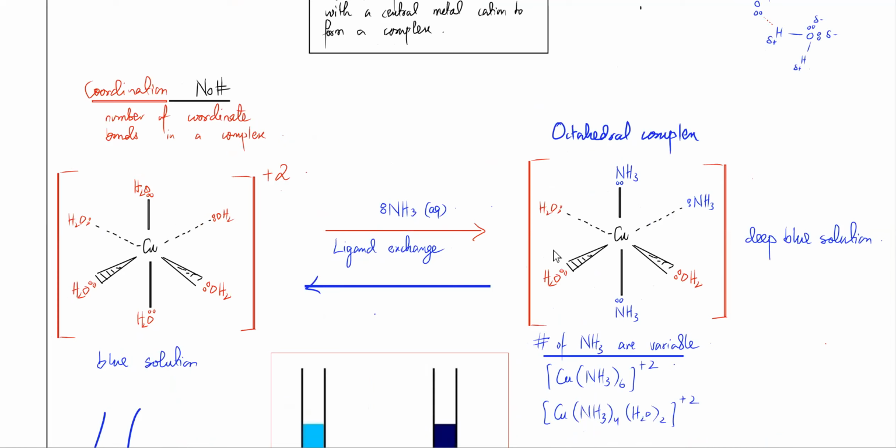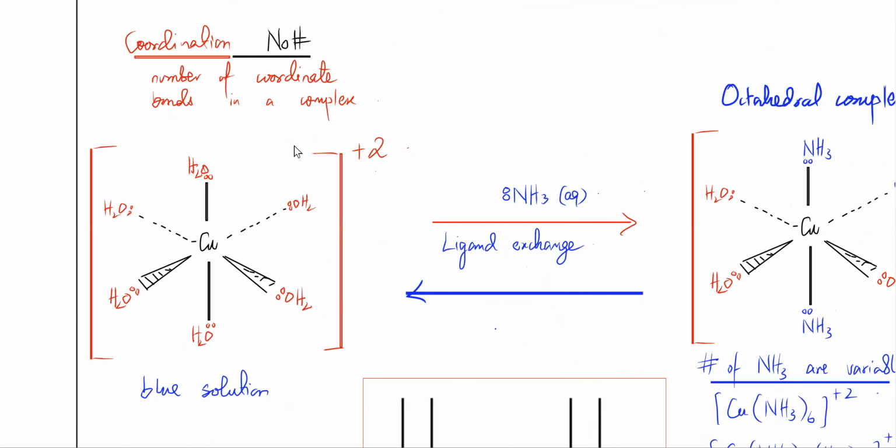The idea is that if you have a metal ion and it's dissolved in water, or in any solution, the metal ion is not floating around on its own. What happens is that the water molecules, which are polar, which have lone pairs, if you have a copper 2+ ion, the lone pairs get attracted to it. So you have these ligands. These are known as ligands.